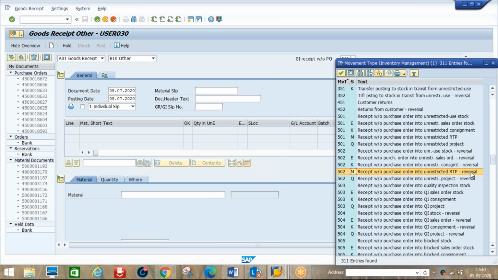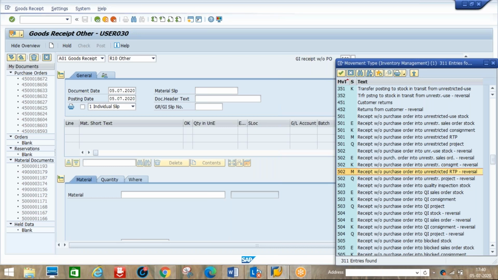See here, whatever we send back should be a reversal. Here it's direct, there is no reversal. When we receive the first time it is 501M, and whenever we send back, 502M is the reversal. We should select this movement type.